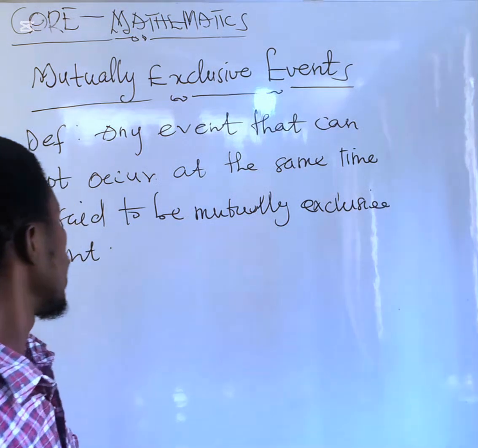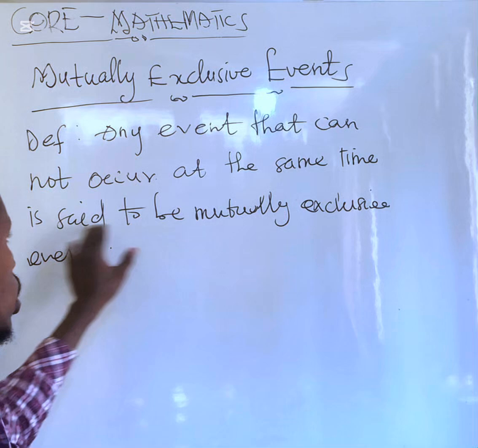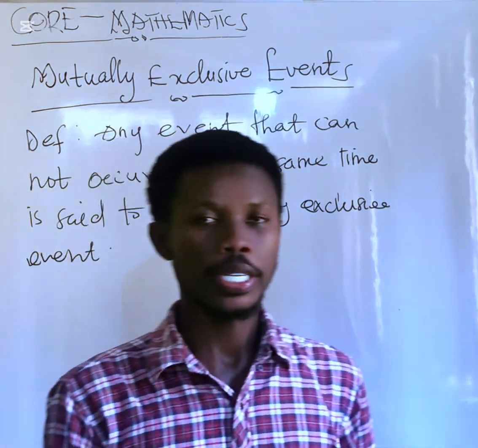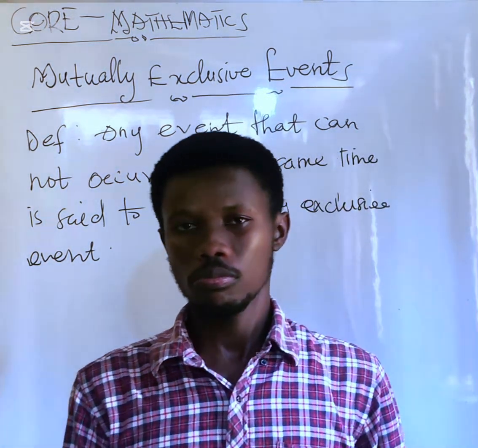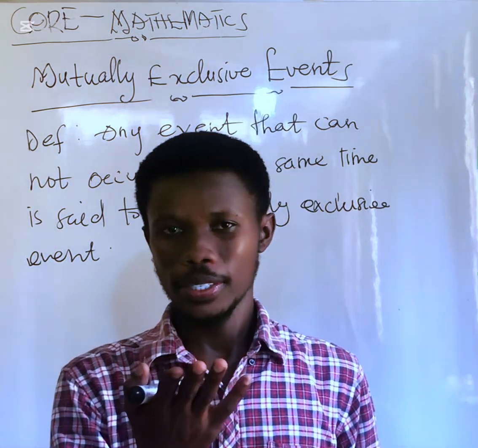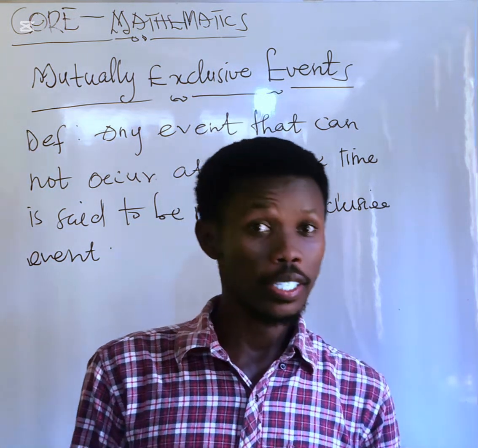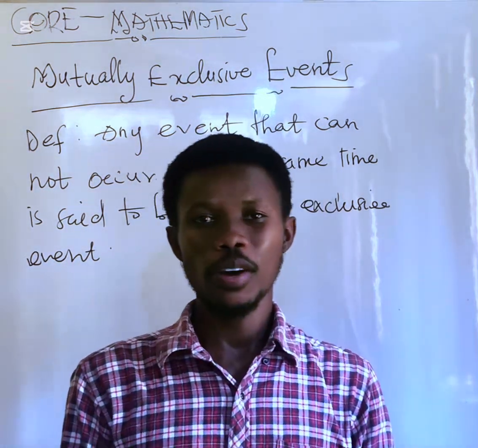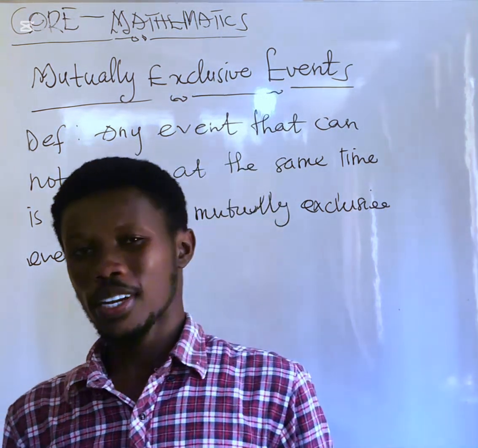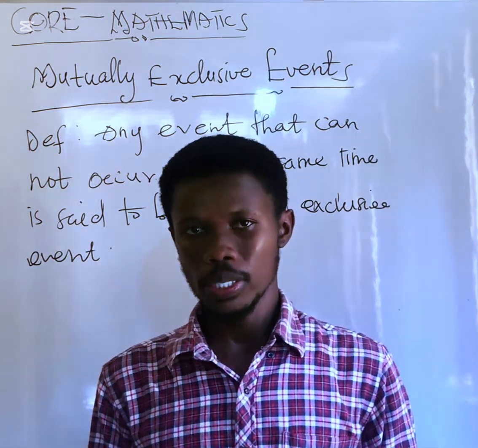So any event that cannot occur at the same time is said to be mutually exclusive event. So I gave you simple explanation to that. Like when you are tossing a die, or even a coin, and you want a head and a tail, you can't get it at the same time. You either get head or a tail. There's no way that when you toss one coin, you get head and a tail. No, it doesn't work like that. So that's what we mean by mutually exclusive event. It happens once at a time.